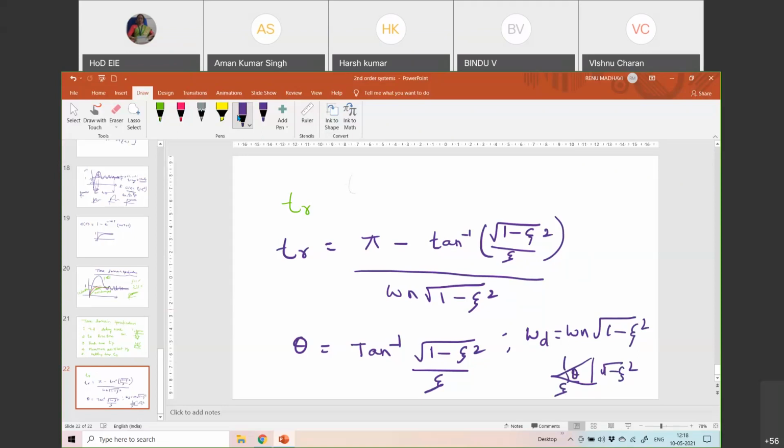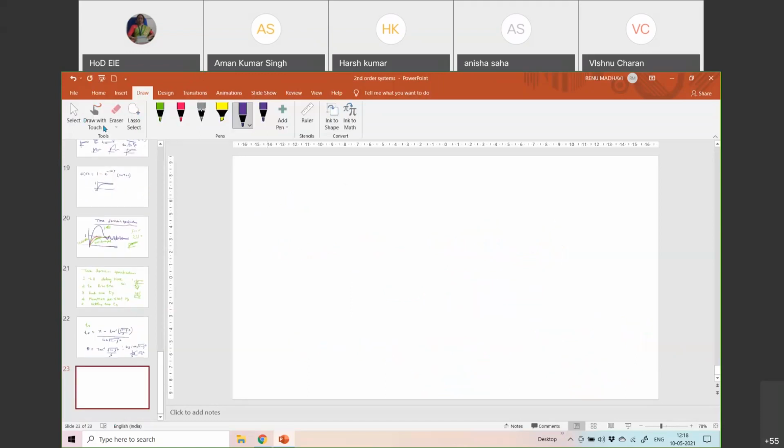Similarly, I'll give you the formula for the peak time as well. Peak time, peak overshoot, each of them we have to know, right? Make a note of it. TP is pi by omega d, where omega d is given as omega n into square root of 1 minus zeta square.